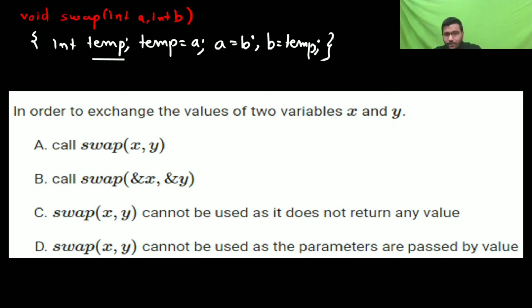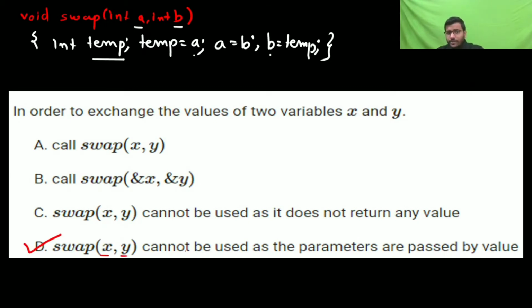So you are having a temporary variable. In the temporary variable you are storing A, then in A you are storing B, and in B you are writing A. Okay, so it is call by value. It's not a pointer. So the copies of A and B will get interchanged, but the x and y that are calling will not change.